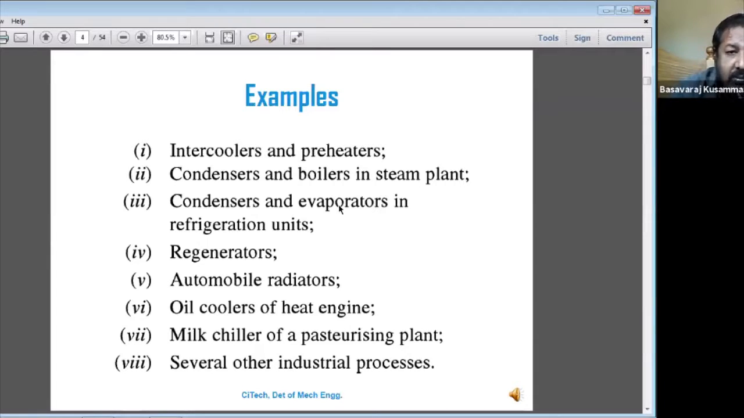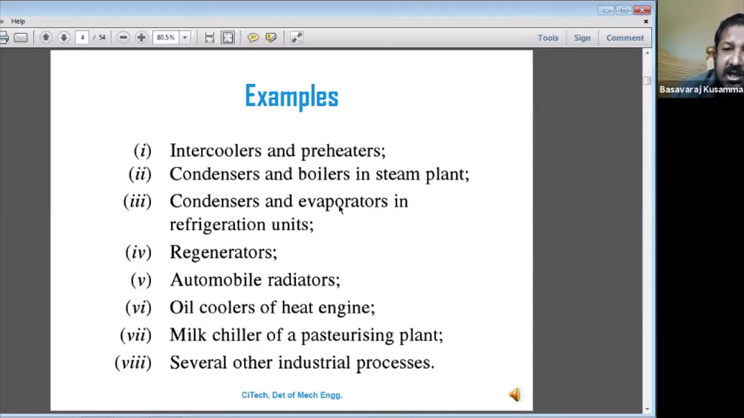And boilers in the steam plant. Boilers are also called a heat exchanger. Condenser is also called a heat exchanger. Then condensers and evaporators in the refrigerator units, as we discussed, the condenser and evaporator are also called heat exchangers, used in refrigeration. The condenser is not only used in refrigeration; many industrial applications use the condenser.